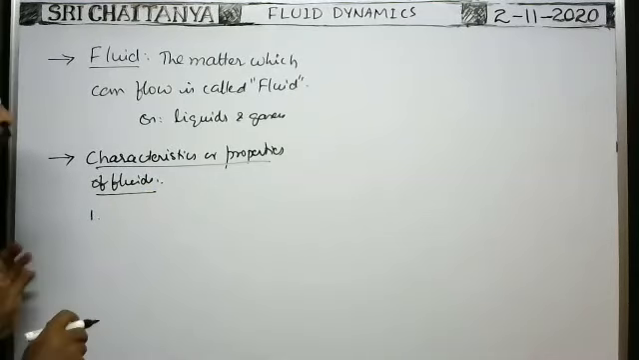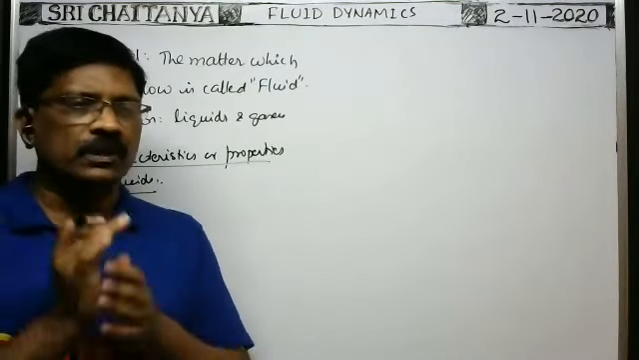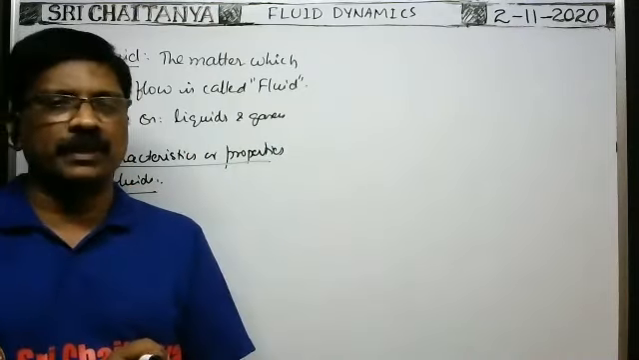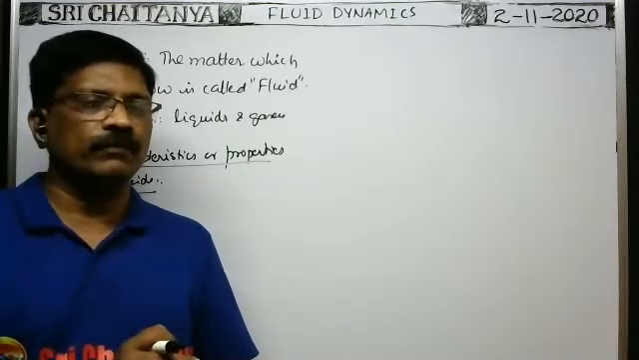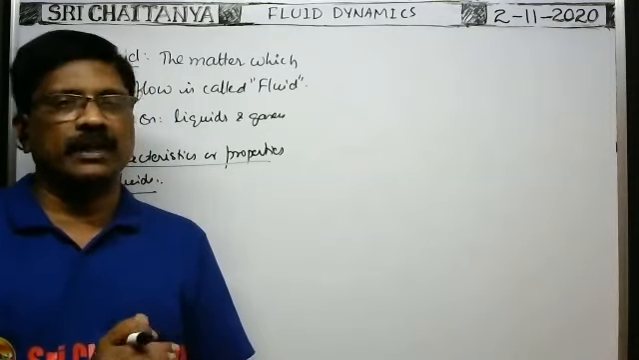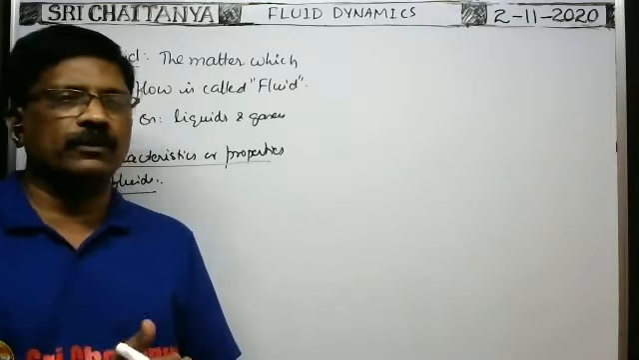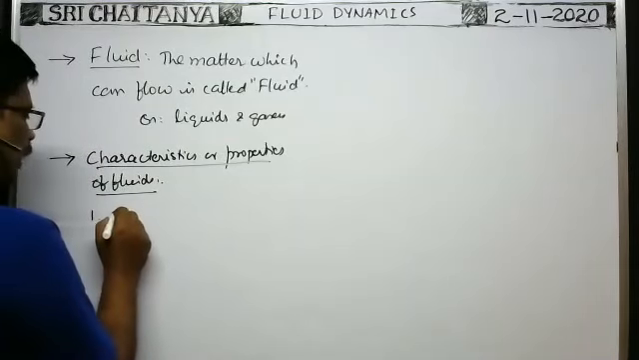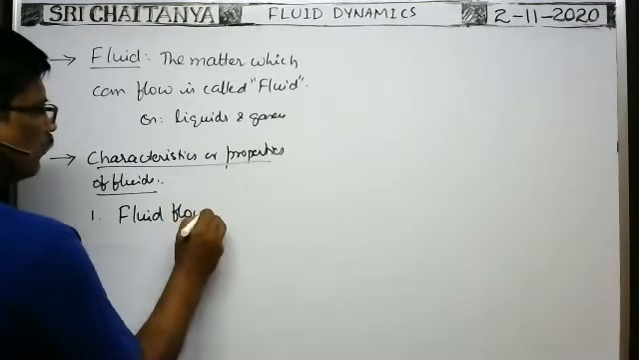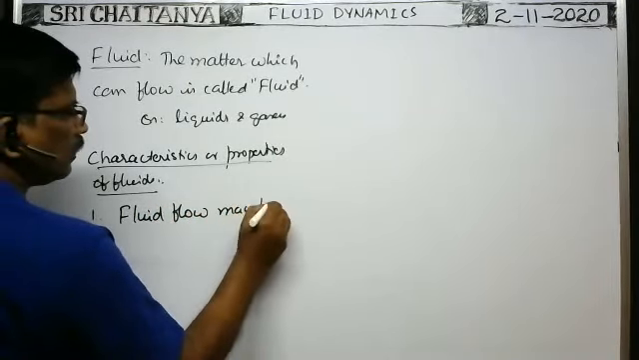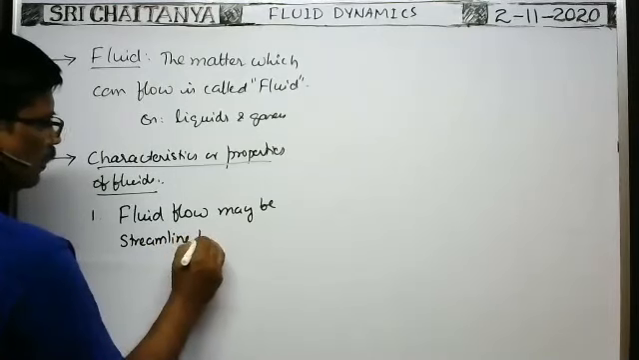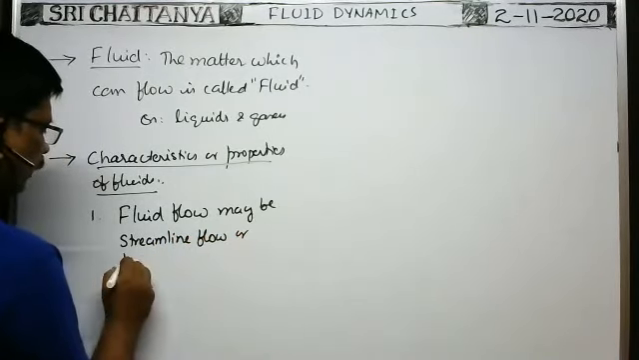So first one, whenever the fluids are in motion, when water is flowing through the pipe, or air is blown from one place to another place, in such cases the fluid flow may be streamline flow or turbulent flow. So what is streamline flow and turbulent flow? We have to discuss.